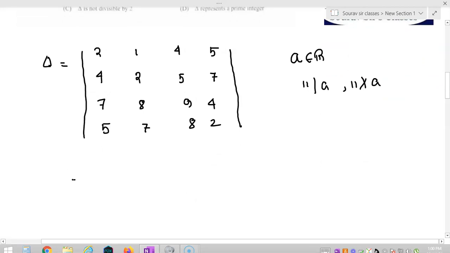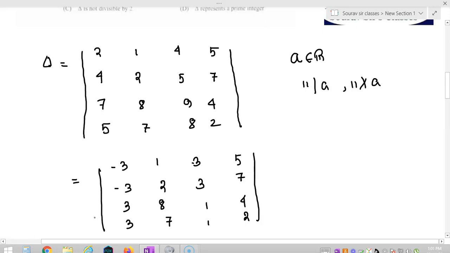If I subtract the fourth column from the first column, I get minus 3, minus 3, minus 3, 3 and 3. Again, I am subtracting the second column from the third column, so it will be 1, 2, 8, 7 and 3, 3, 1, 1. The last column remains as it is: 5, 7, 4 and 2.